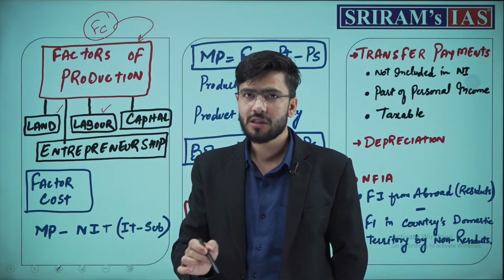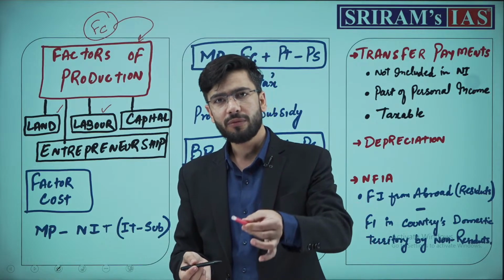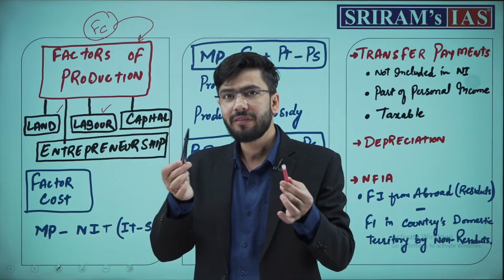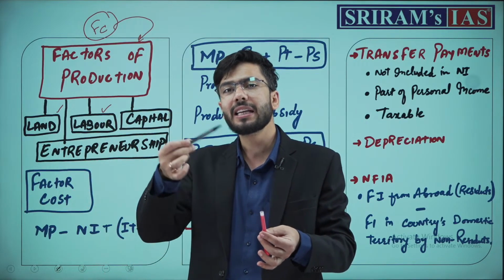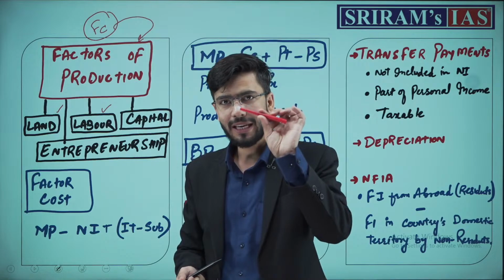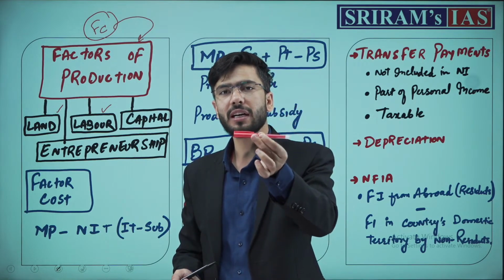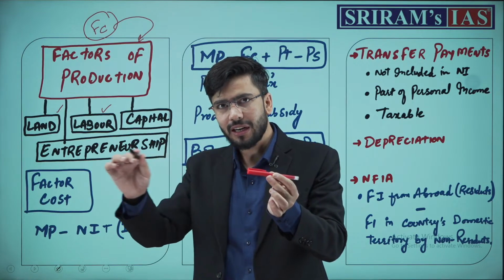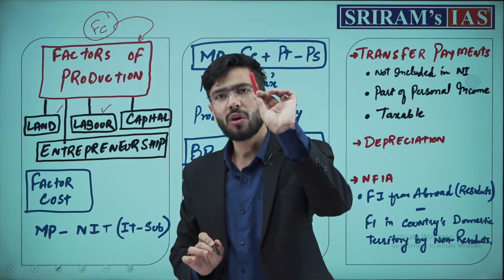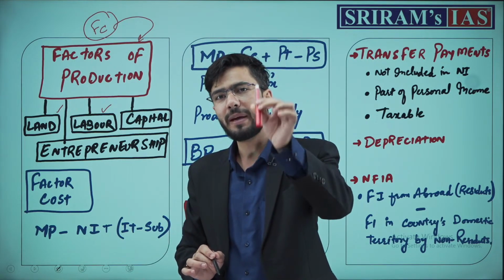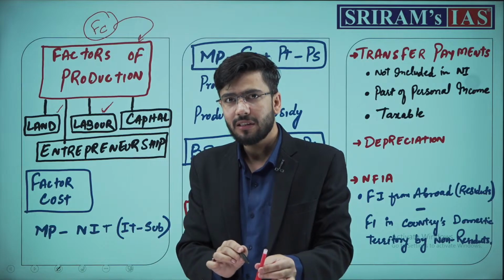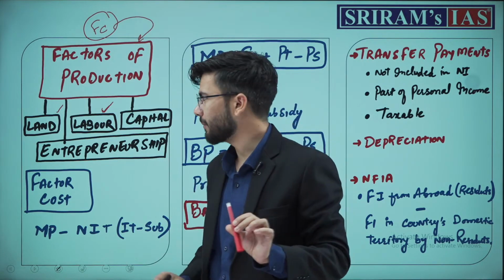Second, labor. All the salaried employees, whether formal or informal, whether in the organized sector or the unorganized sector. All the labor, the salaries, the wages which we are giving to our employees who are adding value to this product, who are making this product happen, or giving it the final touch. All the production line employees, the decision makers, the designers, or those who planned the marketing strategies of this pen, everyone is being paid wages, and that comes under labor, and all the cost of that adds up to the factor cost of this pen.